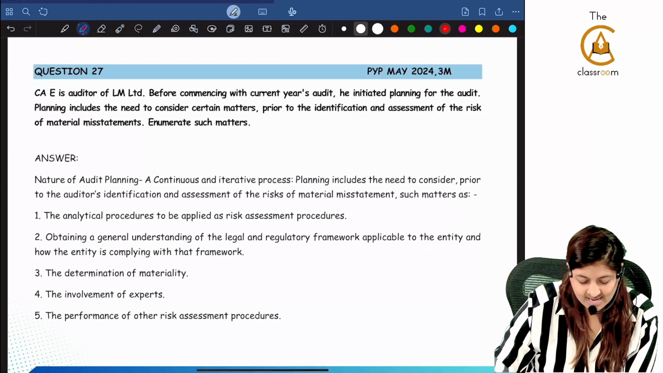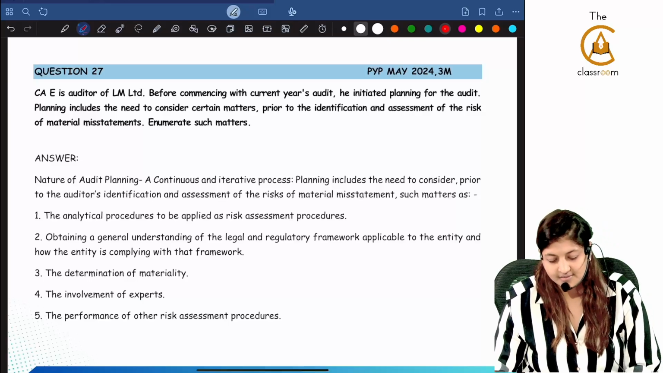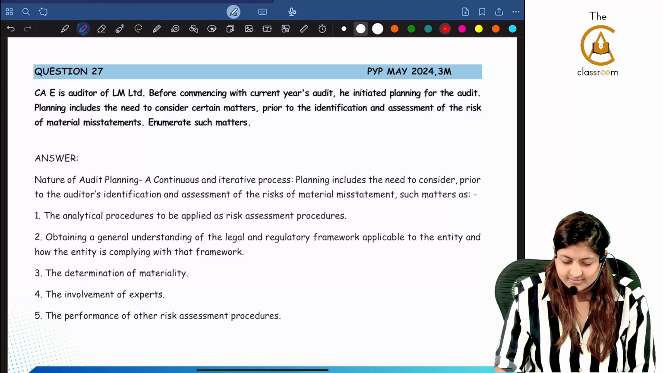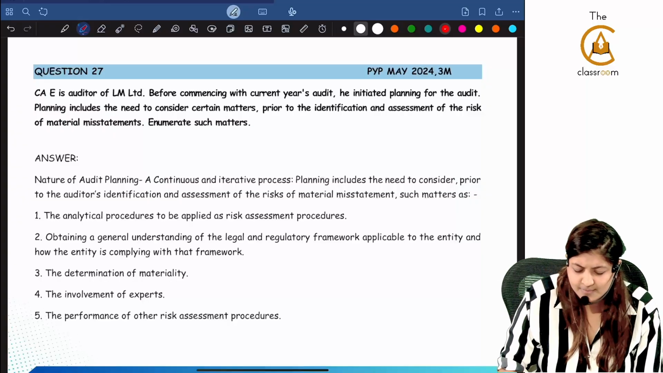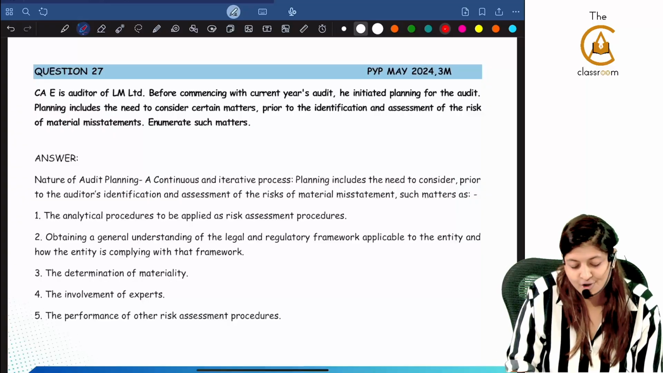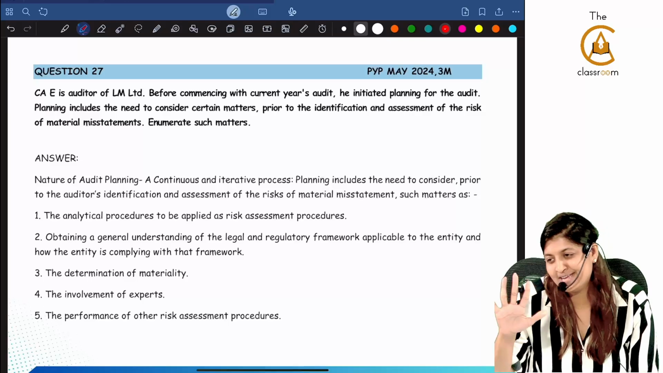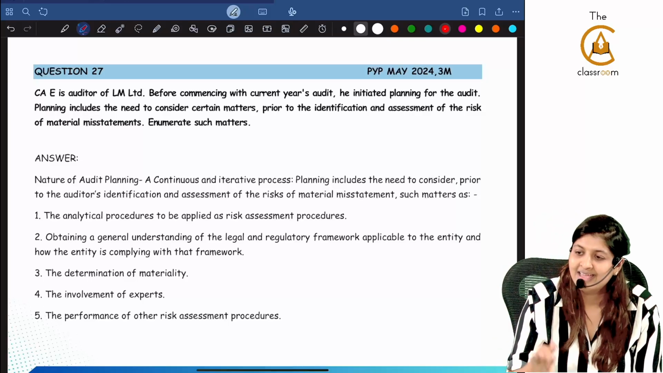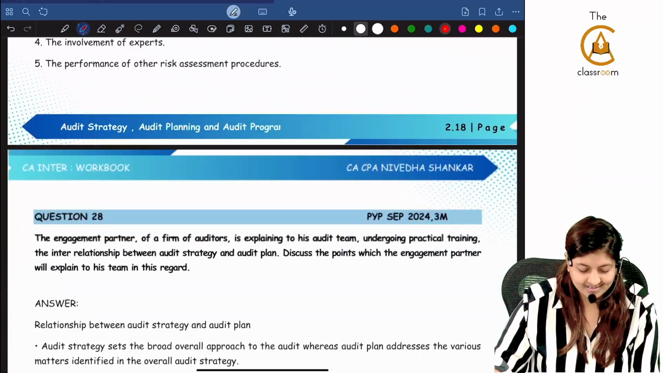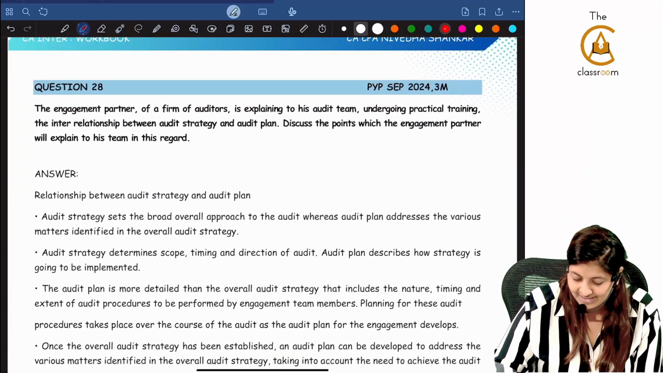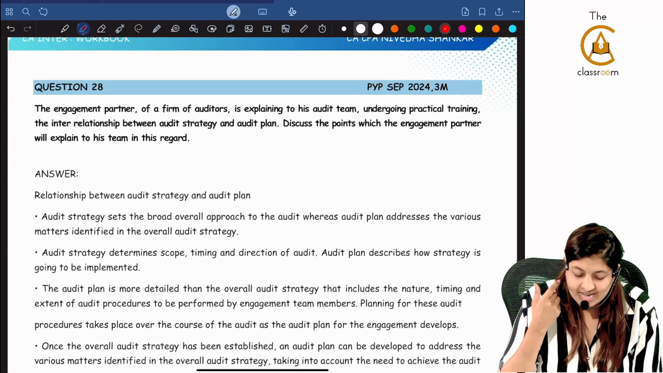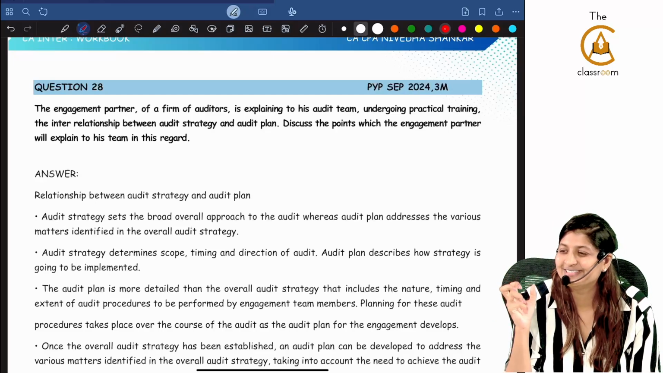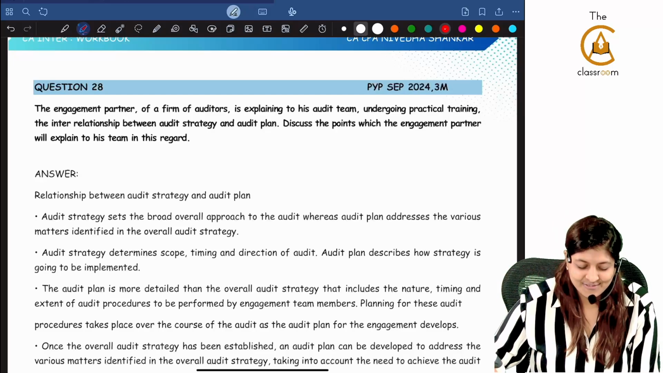Next one, CAE. CAE is the auditor of LM Limited. What you saw before commencing planning for audit, planning. Yes, all those 5 points. Analytical procedures, risk assessment, 5th point. Again, risk assessment, materiality, any expert and legal. Okay. Question number 28. Relationship between audit. Now I told you, at the end of 30 questions, you are going to feel like I know all of SA 300.